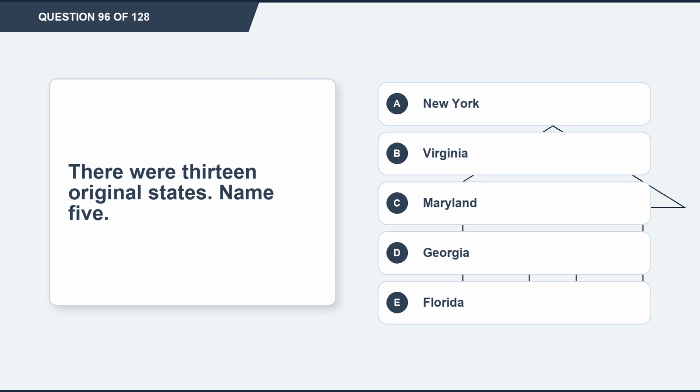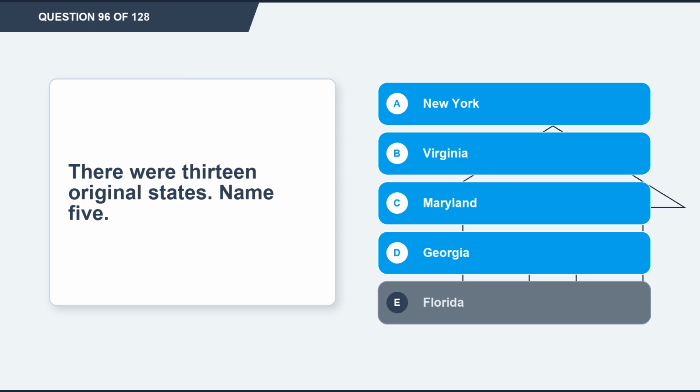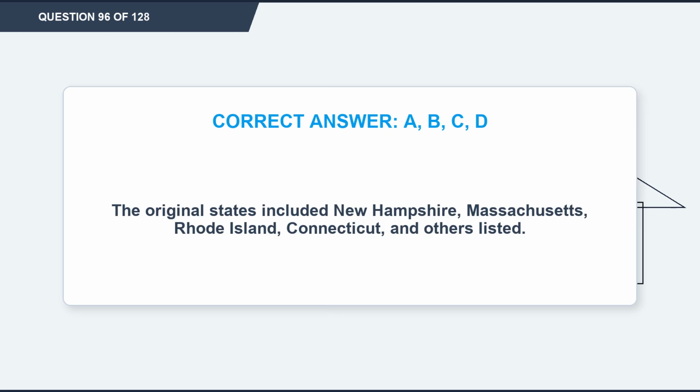Question 96. There were 13 original states. Name 5. Option A, New York. Option B, Virginia. Option C, Maryland. Option D, Georgia. Option E, Florida. The correct answers are options A and B and C and D. Option A, New York. Option B, Virginia. Option C, Maryland. Option D, Georgia. Explanation. The original states included New Hampshire, Massachusetts, Rhode Island, Connecticut, and others listed.